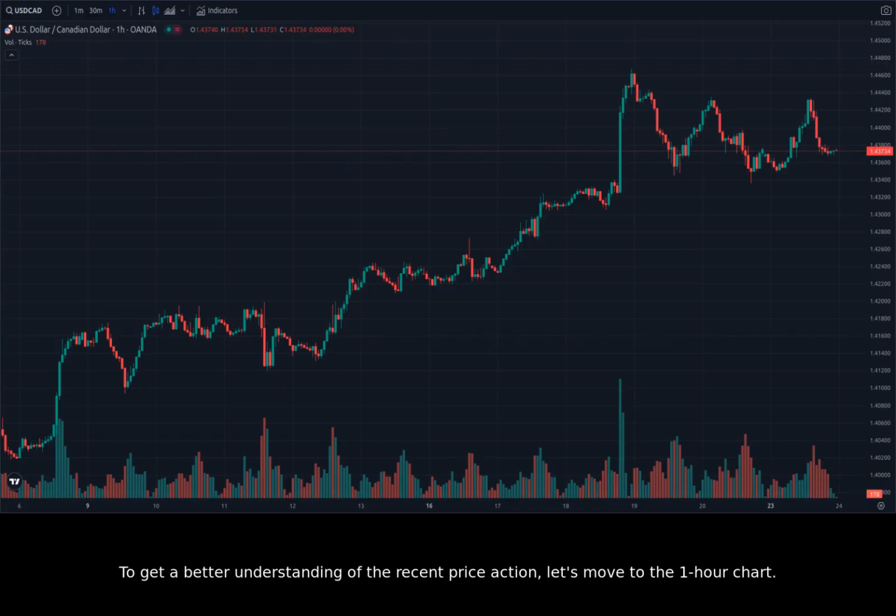To get a better understanding of the recent price action, let's move to the 1-hour chart. The 1-hour chart of USDCAD shows more detail, particularly on December 3rd to 5th. We see some minor trends here, but the overall picture is still one of consolidation. There is minor resistance at around 1.405 to 1.407. There is minor support at 1.398 to 1.400.